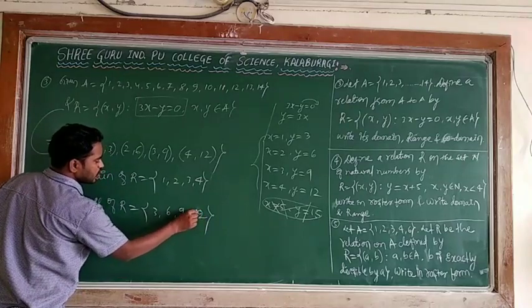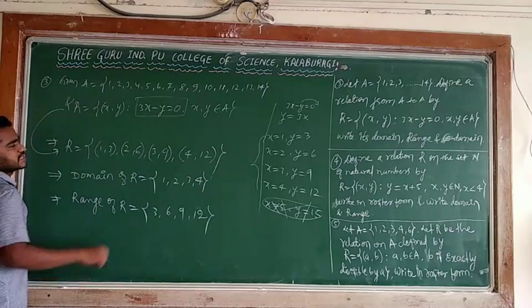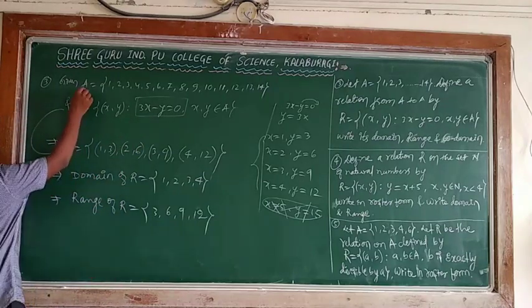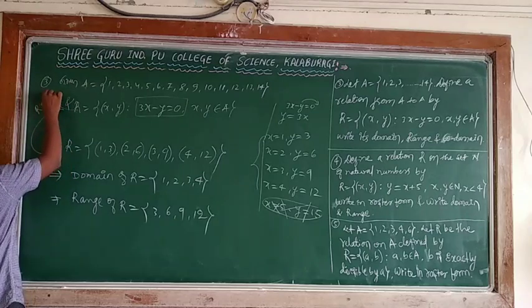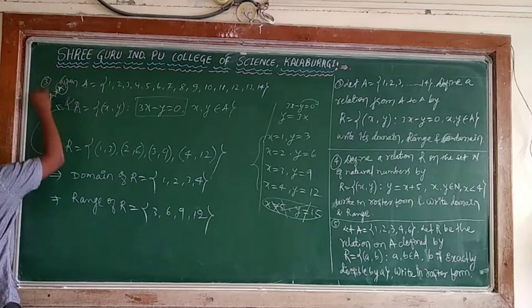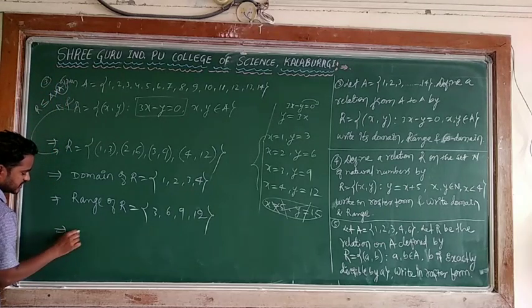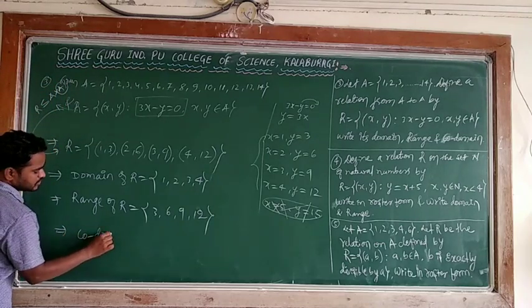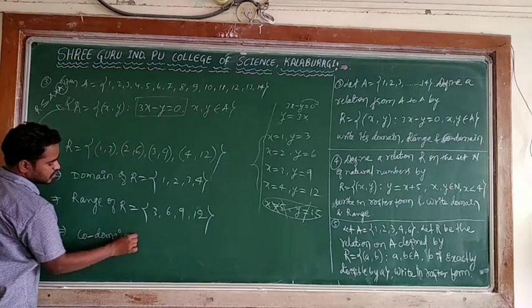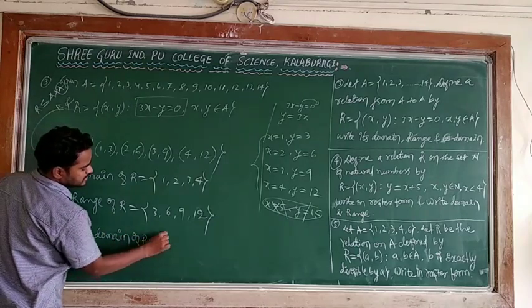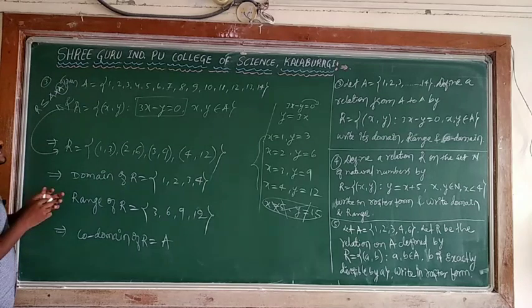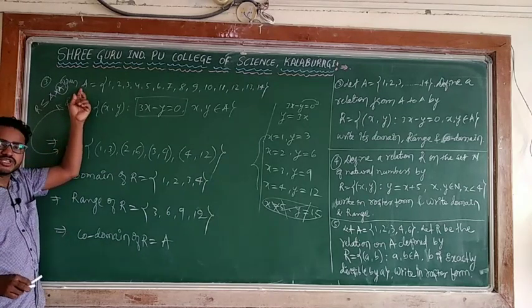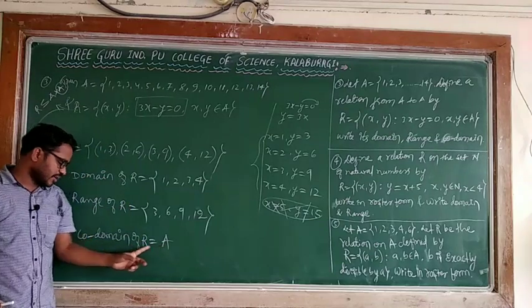What is the codomain? Codomain is considered as the whole second set. What is the whole second set? This given relation is defined on set A, which means definitely this relation R will be a subset of A cross A. What is A cross A? The second set will always be A only. So the codomain of this R is set A only. A relation defined on set A is a subset of A cross A, so you can say the second set is capital A itself.